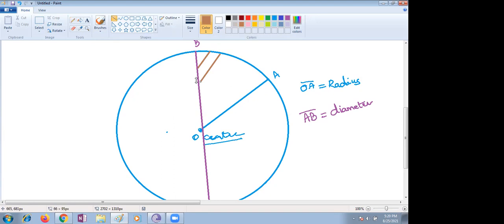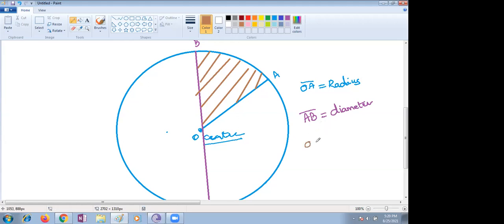This region we can call it as... Jaideep, what can we call this region? Two radii and one arc bounding the plane, we can call it as? Ma'am, sector. Very good. What is the difference between sector and segment, Nana?